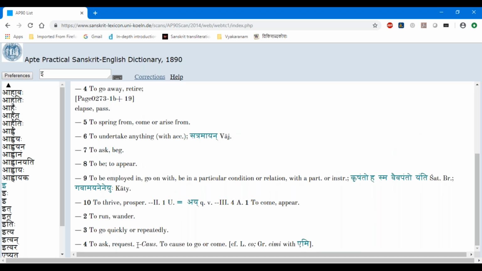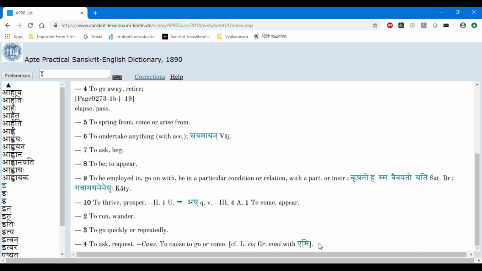And then to ask, to request, and the causative form is... he doesn't even give the causative form. See, to cause to go or come near. And he says compare with Latin eo, Greek eimi.